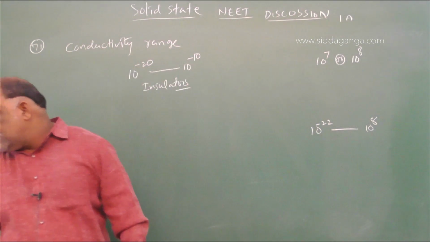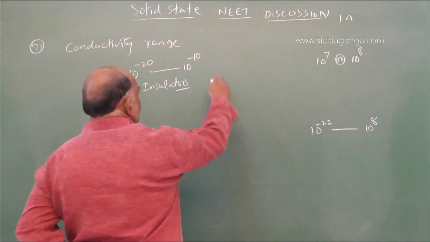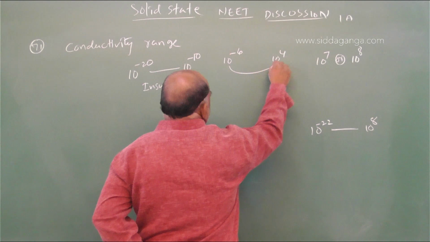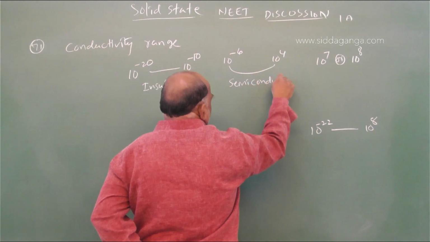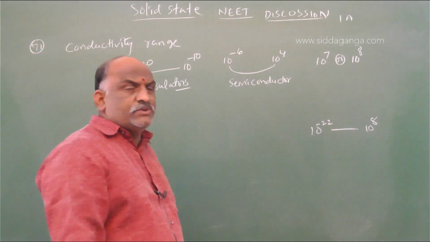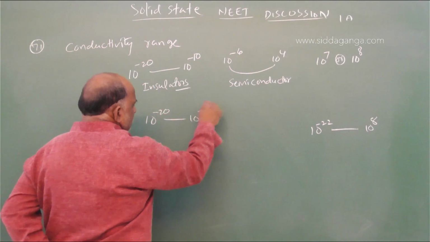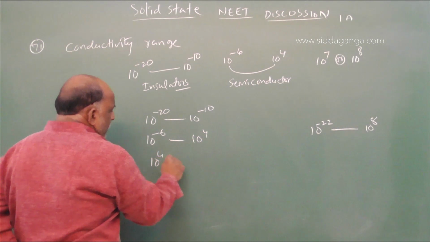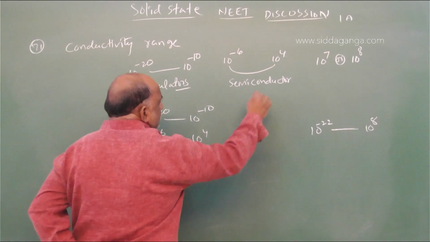And the next one is 10 power minus 6 to 10 power 4. This range is called semiconductors. Semiconductors, 10 power minus 6 to 10 power 4. So insulators are 10 power minus 20 to 10 power minus 10, semiconductors 10 power minus 6 to 10 power 4, and 10 power 4 to 10 power 7 or 10 power 8 is said to be what?